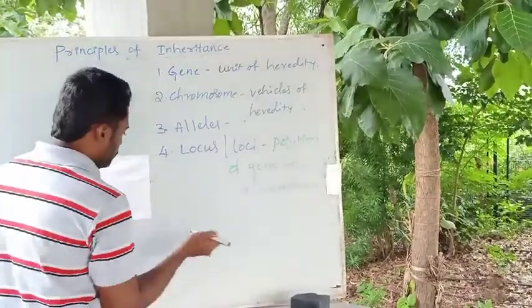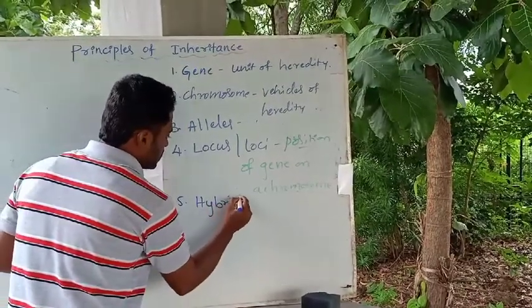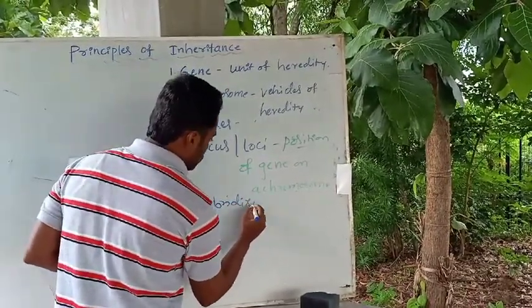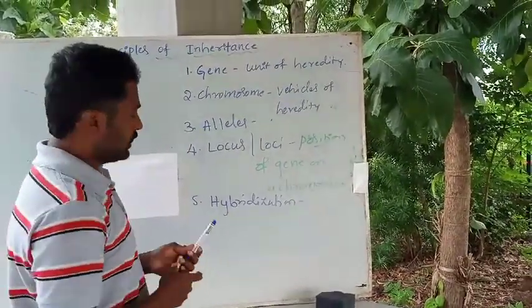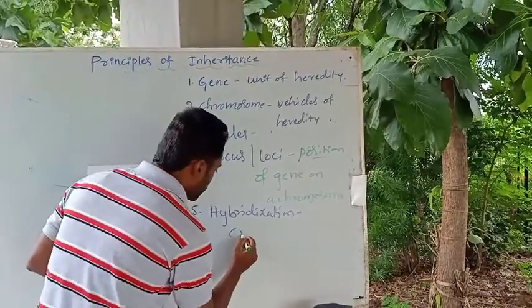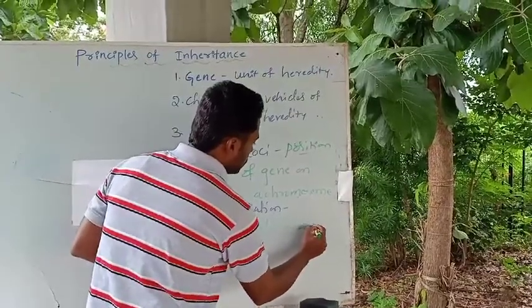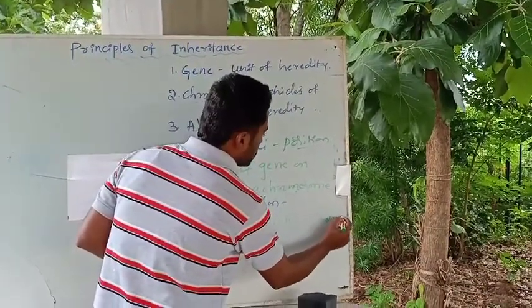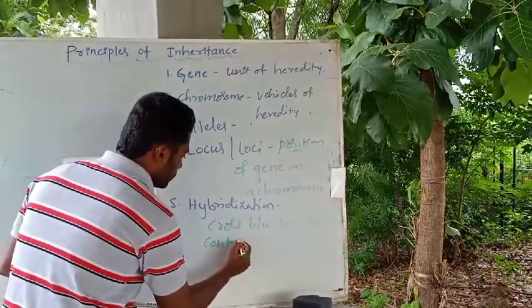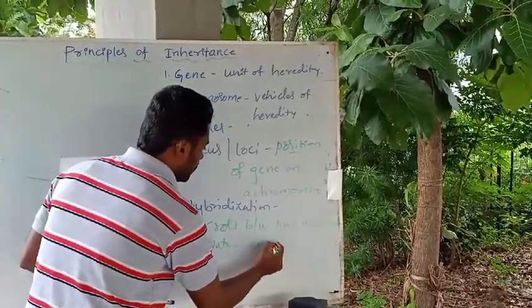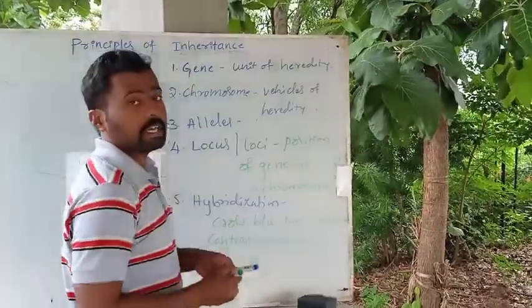And the next one is hybridization. Hybridization is nothing but the cross between two individuals having contrasting characters.